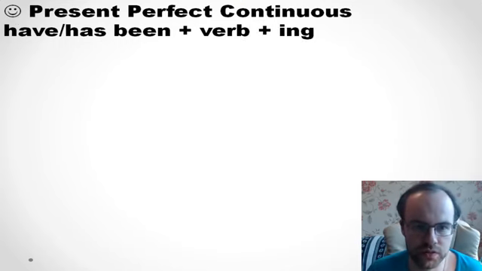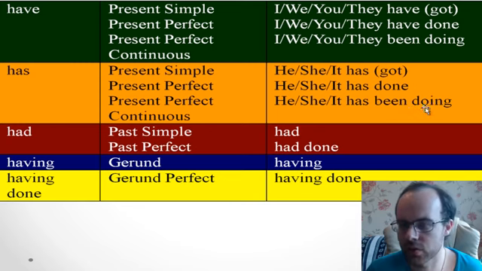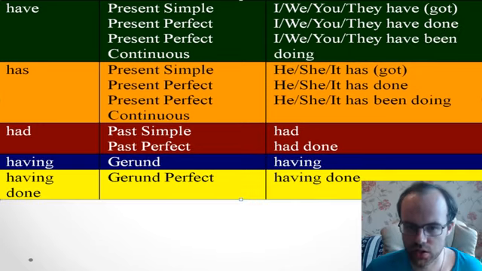So let me see if it's correct. Yes, plus verb, or here it's do. So we just need to correct here, we missed been here. Just a second, I'll correct it. Okay, so we've just corrected it, you see, so we need to say have been doing.